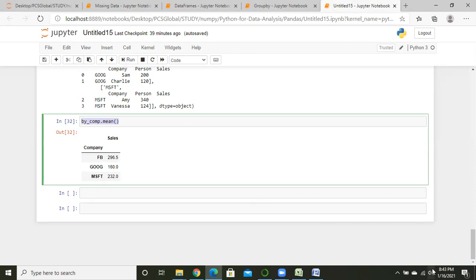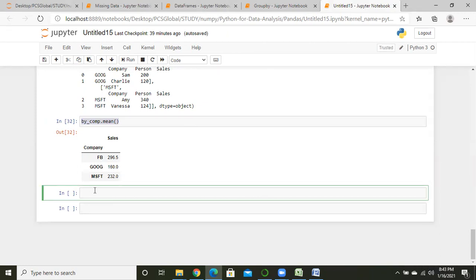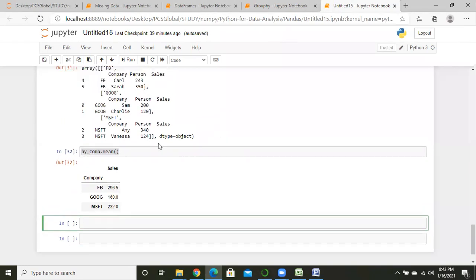Are you getting my point? What is the actual objective of group by? Just one question: here by underscore comp means which column? Comp means actually company.